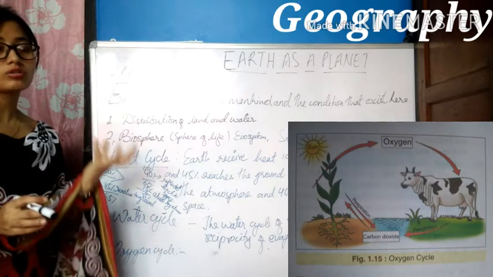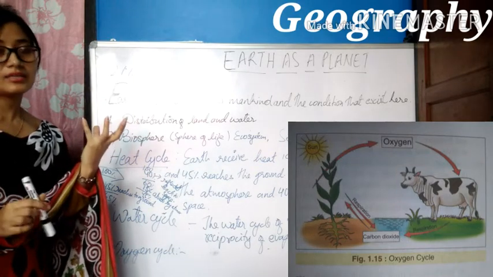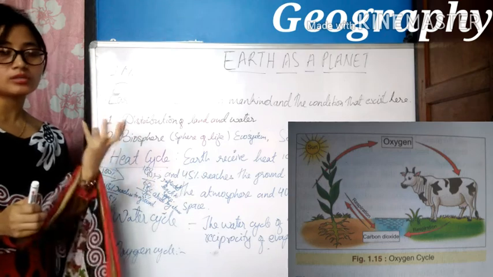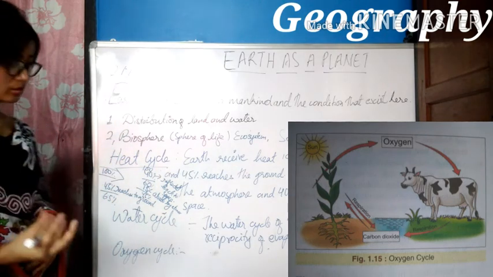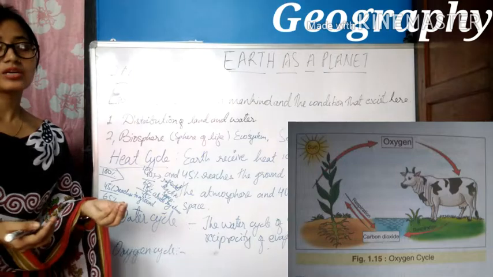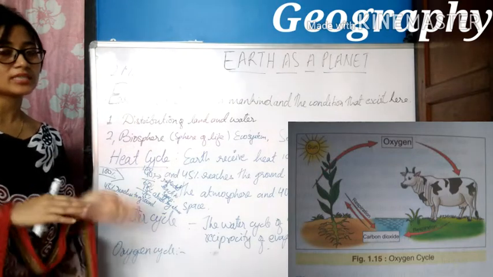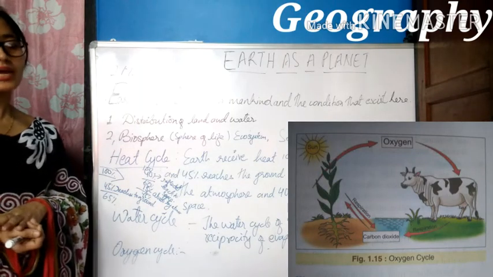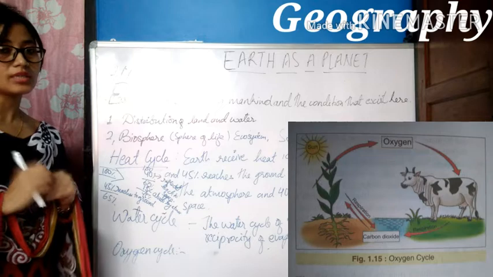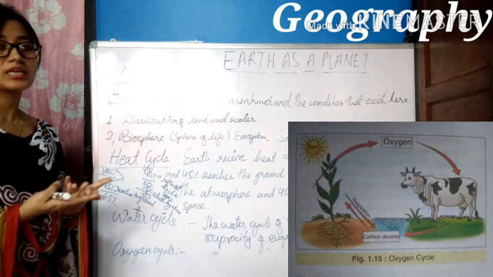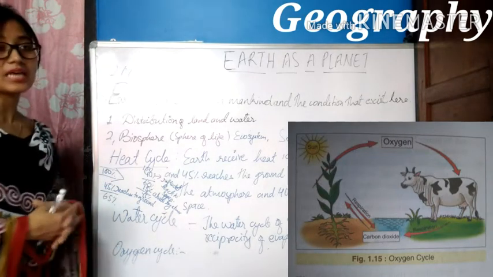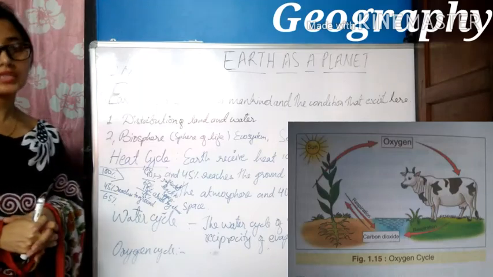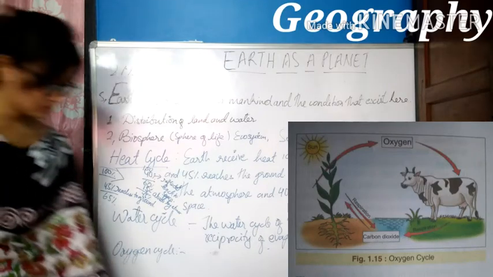It is not only supporting man on earth, it also supports the plants, as man exhales carbon dioxide, which is taken in by the plants, and they give out oxygen, which is taken in by human beings. That's why the oxygen cycle is important to maintain the ecological balance.